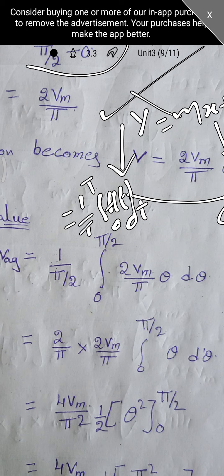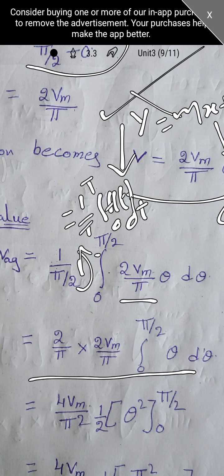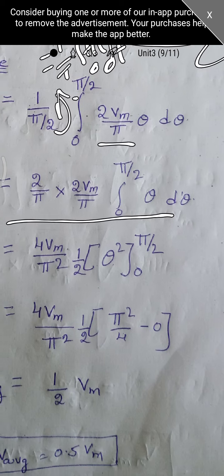Okay na? 1 by pi by 2 integral 0 to pi by 2, 2 Vm by pi into theta into d theta. This 2 gets on numerator, and this 2 Vm by pi we are getting outside from integration. So finally we are getting this equation: 2 by pi into 2 Vm by pi integral 0 to pi by 2 theta into d theta.